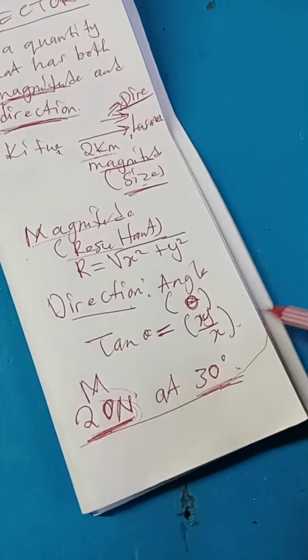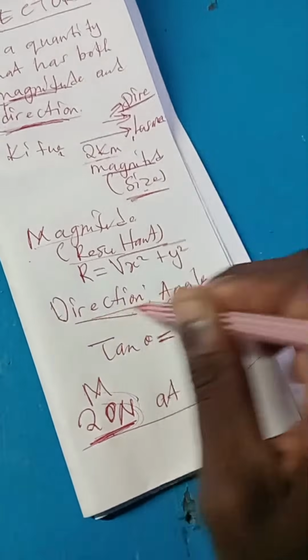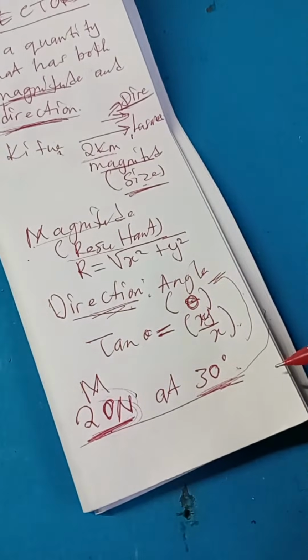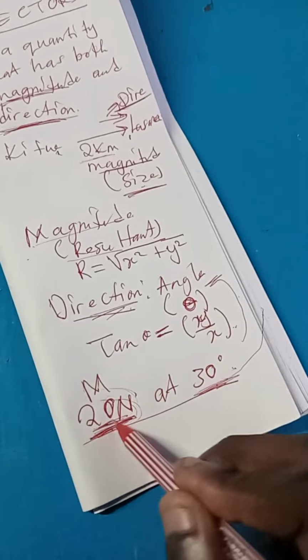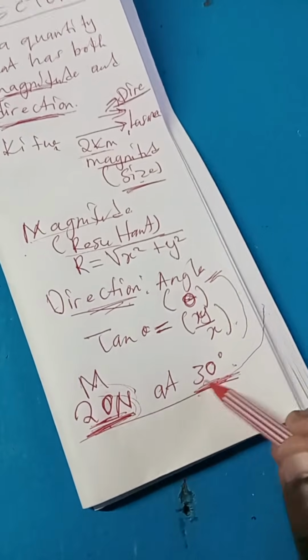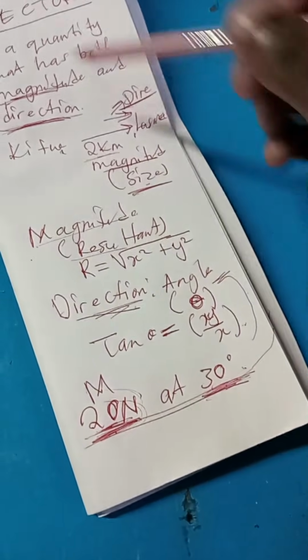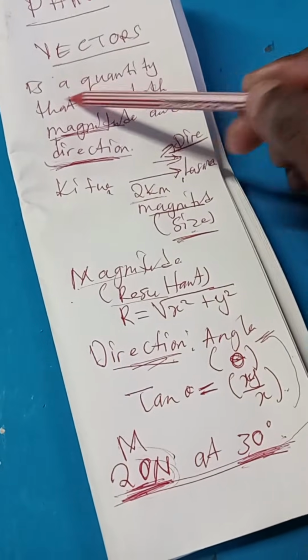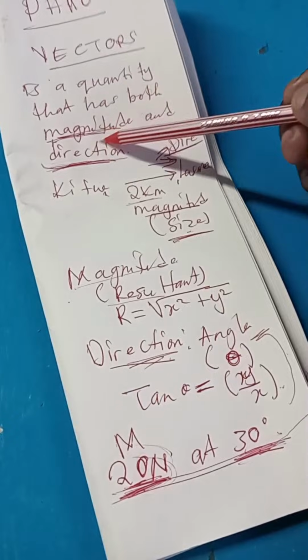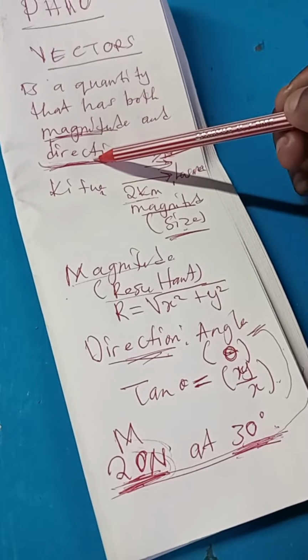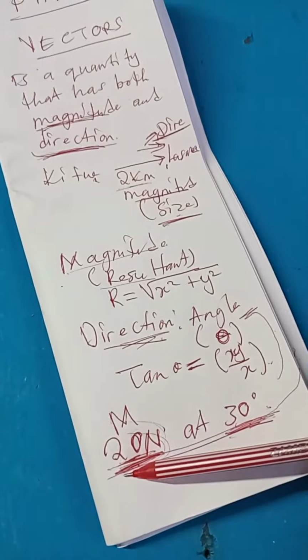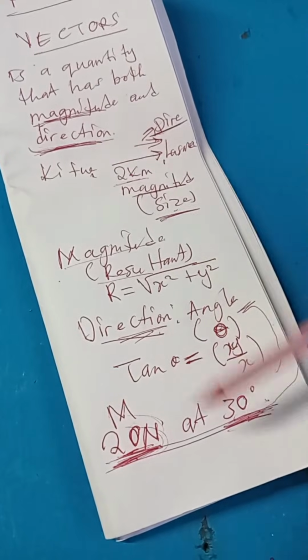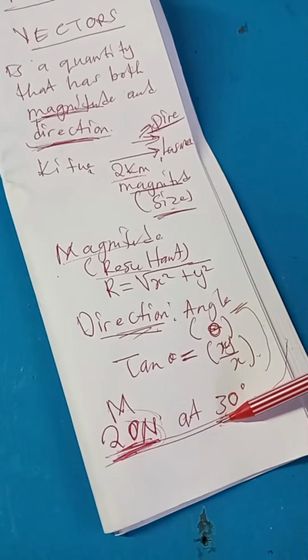Remember, the angle refers to the direction. Because there is a magnitude as well as an angle, this completes the definition of a vector. Magnitude here is 20 newtons, and direction is 30 degrees.